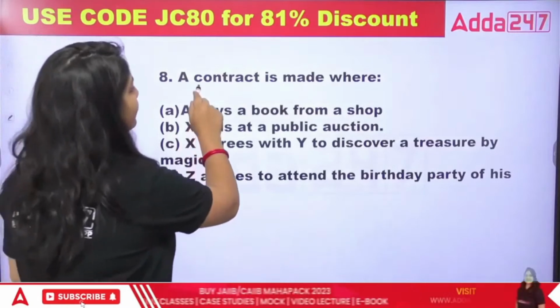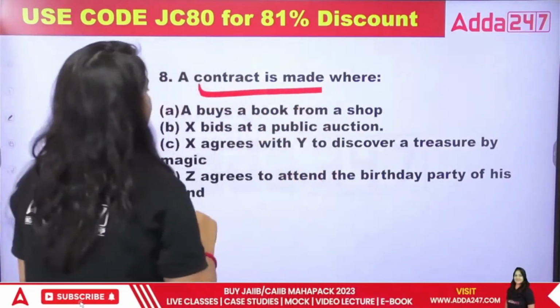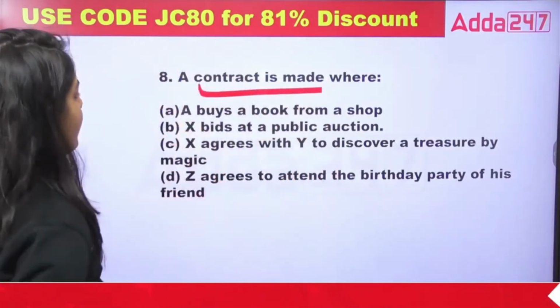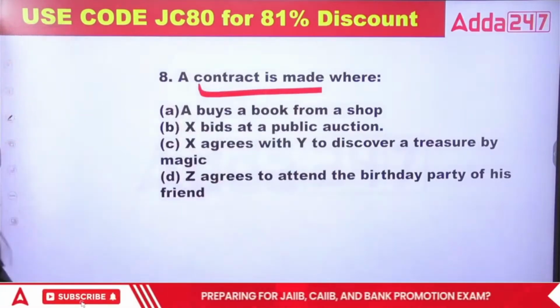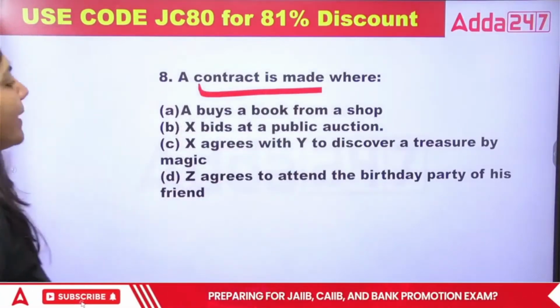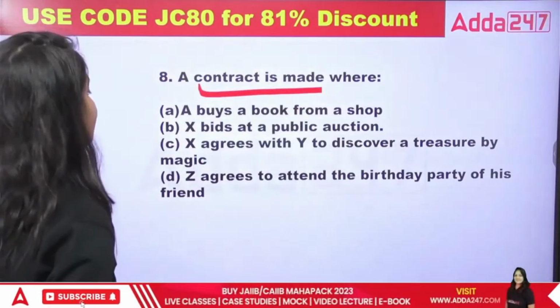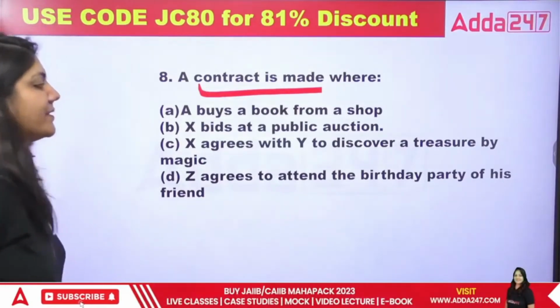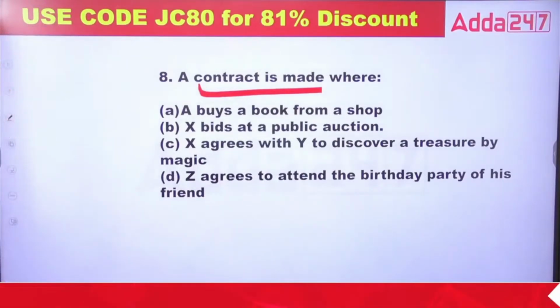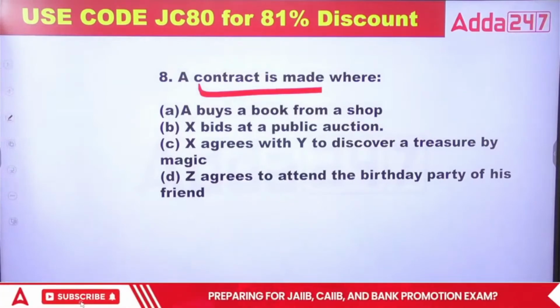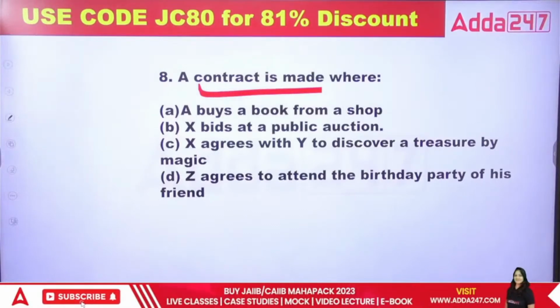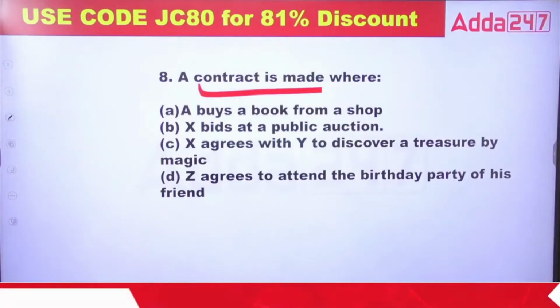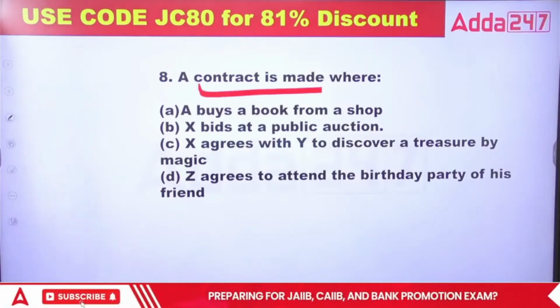A contract is made where A buys a book from a shop, X bids at a public auction, X agrees with Y to discover a treasure by magic, or Z agrees to attend the birthday party of his friend. So there are 4 examples. You have to tell me which is the best example of the term contract.